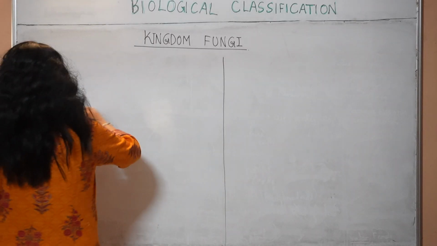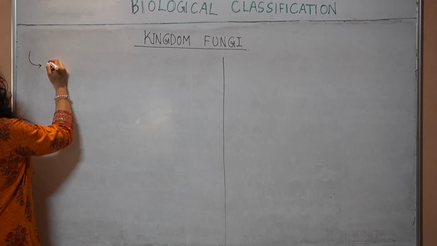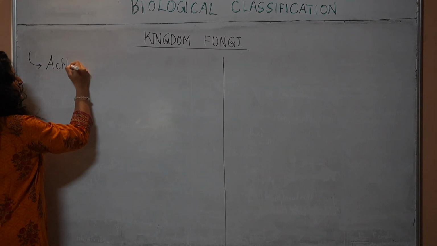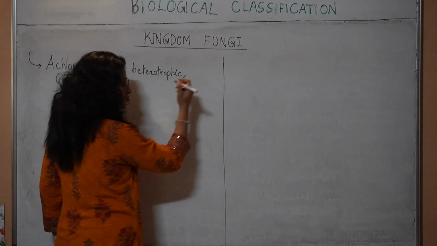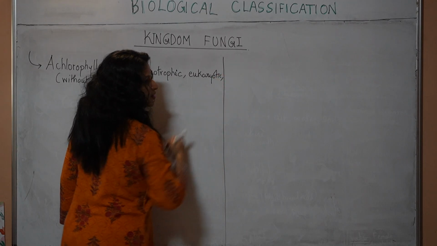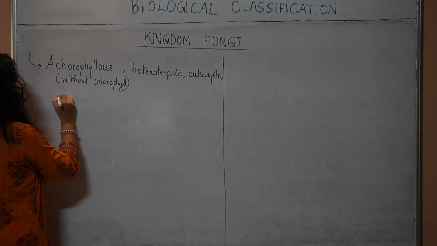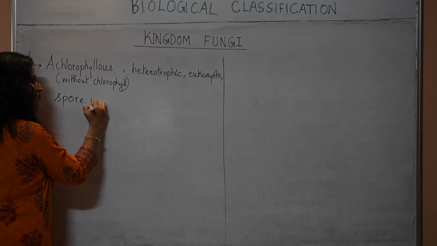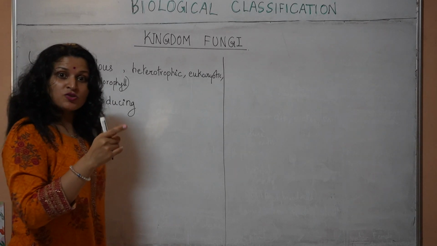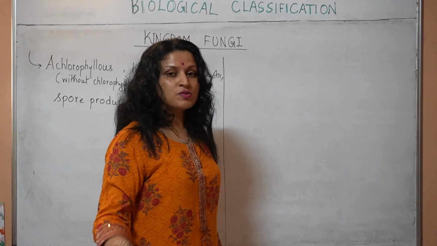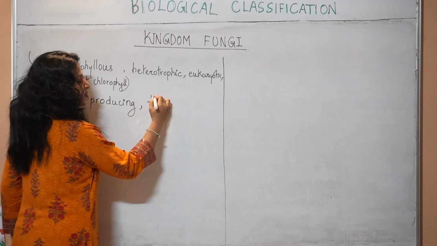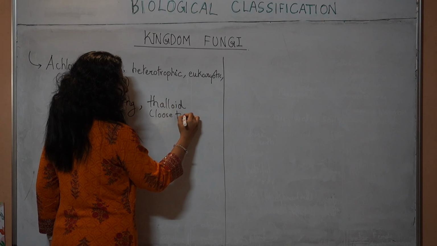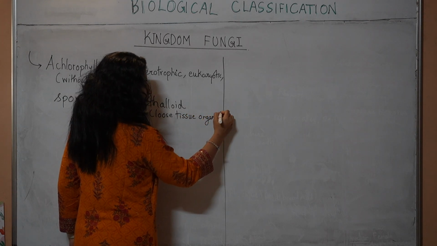So let us write down about them. Kingdom fungi. Fungi are achlorophyllous, without chlorophyll, heterotrophic, eukaryotic. Are they eukaryotic? Yes, all are eukaryotic. Spore producing. They produce spores. Plants also produce spores, by the way. Pollen grains are spores only, and fungi also produce spores, so both are spore producing. And thalloid organisms. Thalloid means loose tissue organization of body.